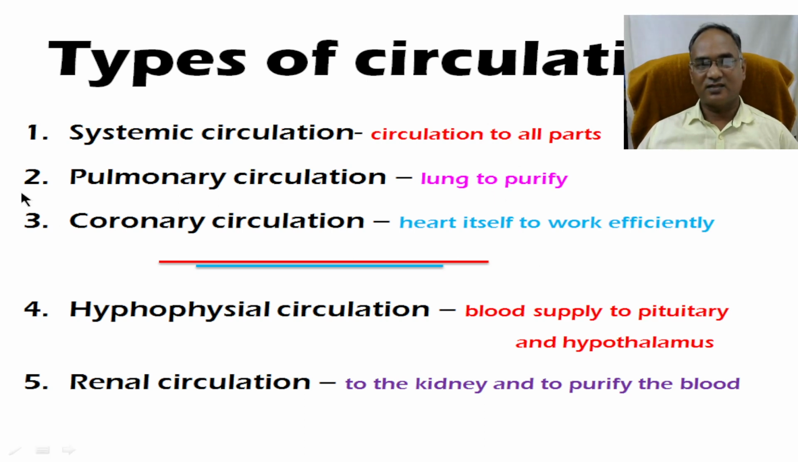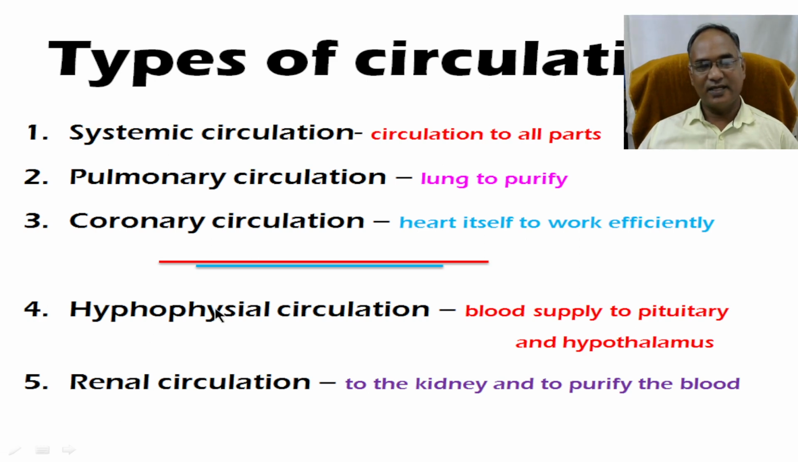This we call pulmonary circulation, and the third important circulation is coronary circulation. The heart itself needs a proper supply of oxygen, removal of carbon dioxide, and nutrients, minerals and vitamins for the working cardiac muscle. That is called coronary circulation.